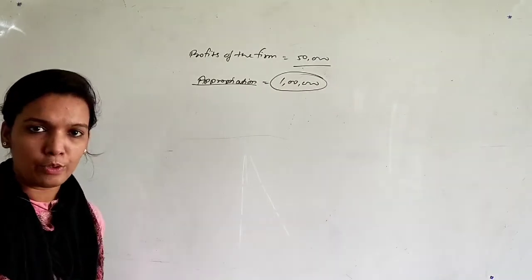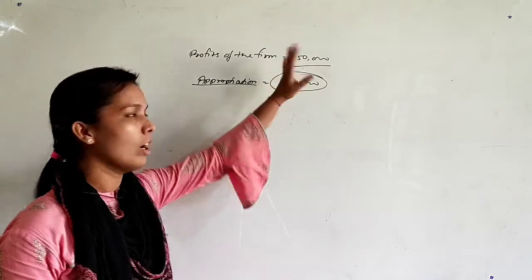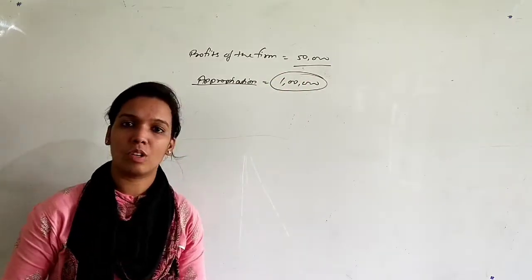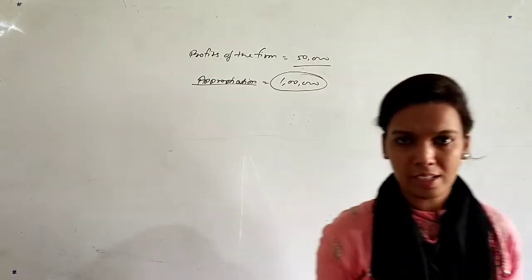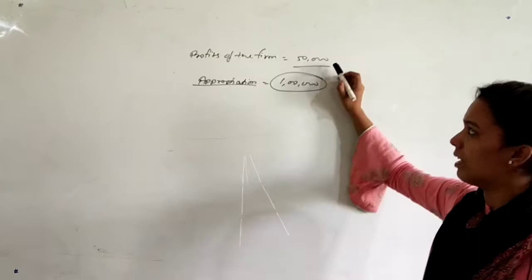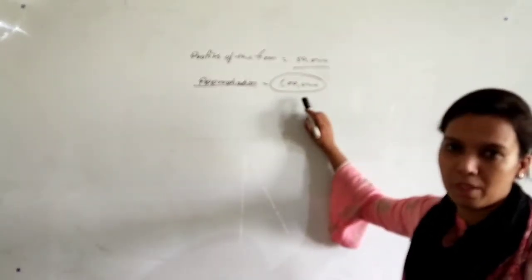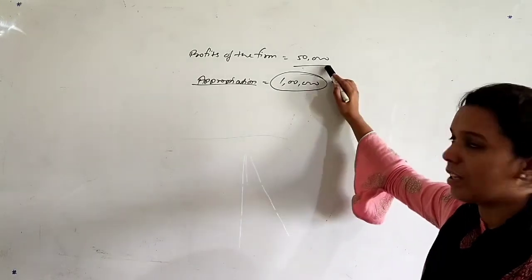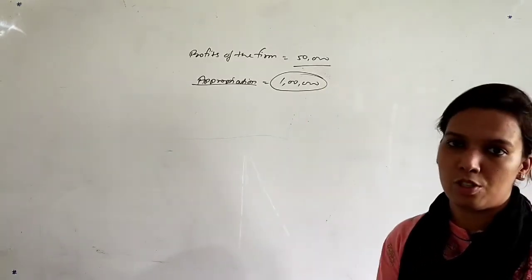Means you have to give your partners rupees 1 lakh, but you have sufficient profits in the firm of only 50,000. Then how will you distribute this? Then one concept will be applied here: you will distribute only this 50,000 among the partners, because you have only 50,000 in the firm. And how will this 50,000 be distributed? This will be distributed in the ratio of appropriations.